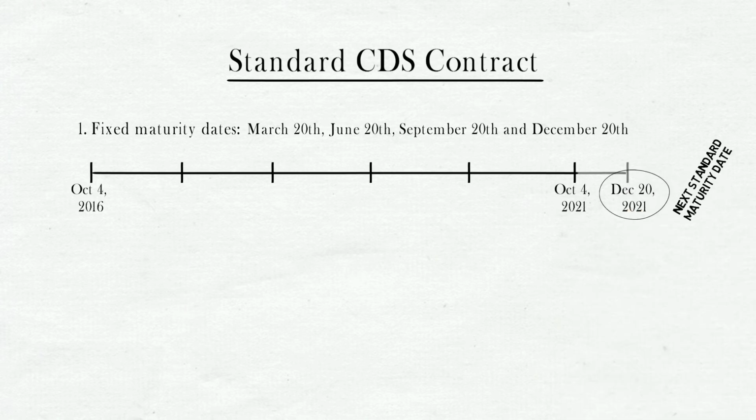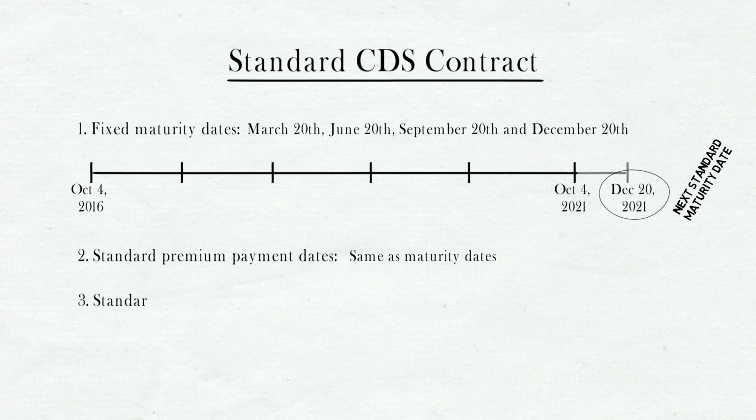Now, like maturity dates, the dates for premium or coupon payment are also standardized, and premiums are paid on the same 4 dates as the maturity dates. So, if you bought a CDS contract on, let's for a moment imagine the reference entity was Glencore, the global minerals giant. If you bought the Glencore 5-year CDS on February 4, 2016, you have to pay your first premium on the next premium payment date, which is fixed and which happens to be March 20th, 2016. Just like in the case of bonds.